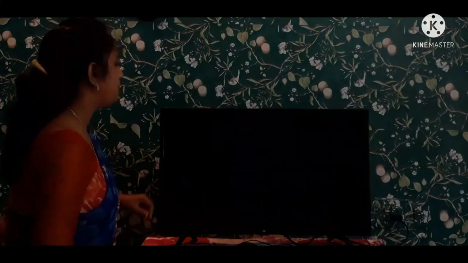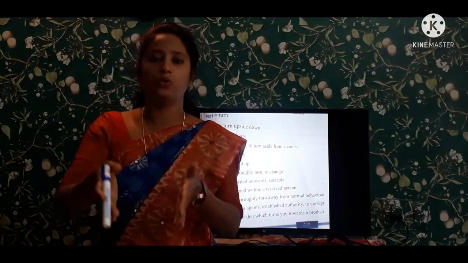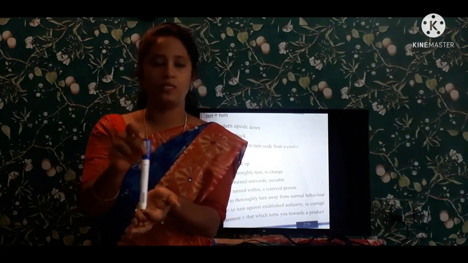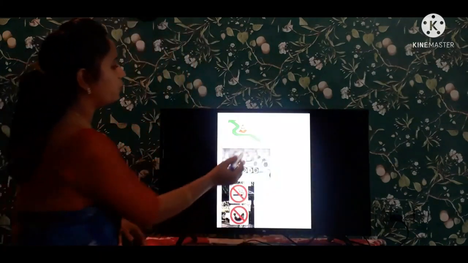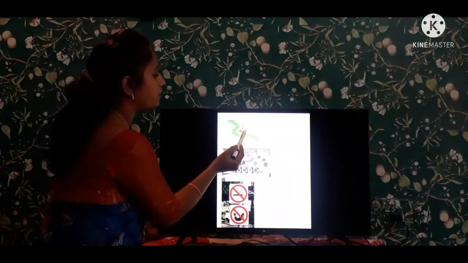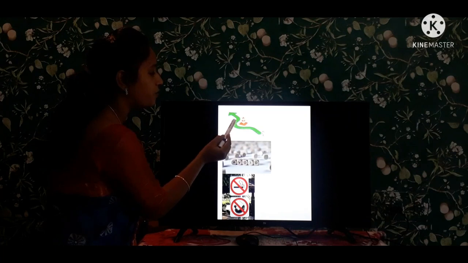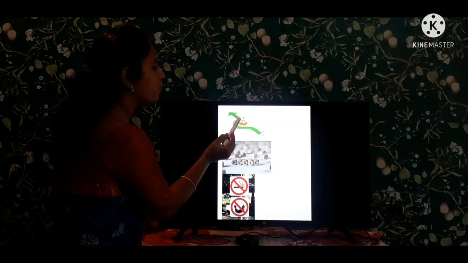Now next, coming to the next one is avert. Avert is, so I'm having a plan and I want to go in this way. But there is a problem in this way, whatever the problem is. See here in the picture, avert means, now I want to go this way. But I'm having a problem in this way. Then I want to turn away from this problem, and again I want to go in my way, my route.